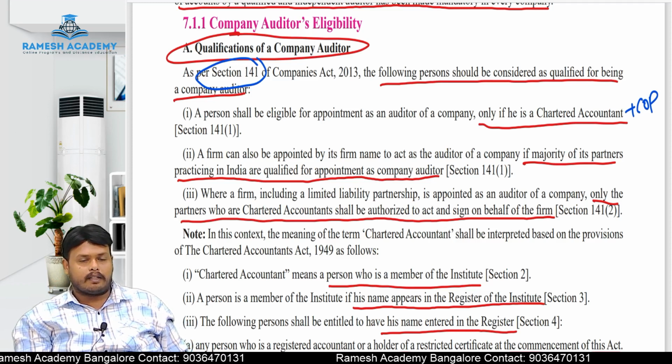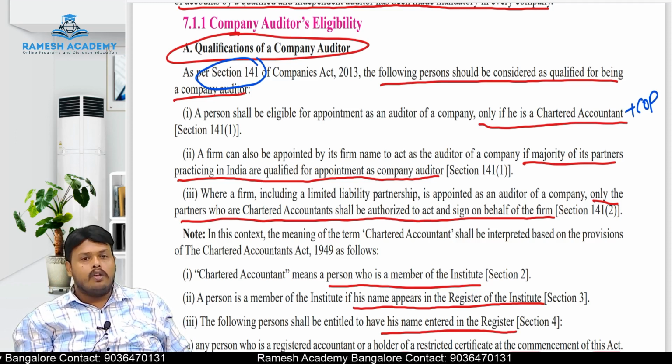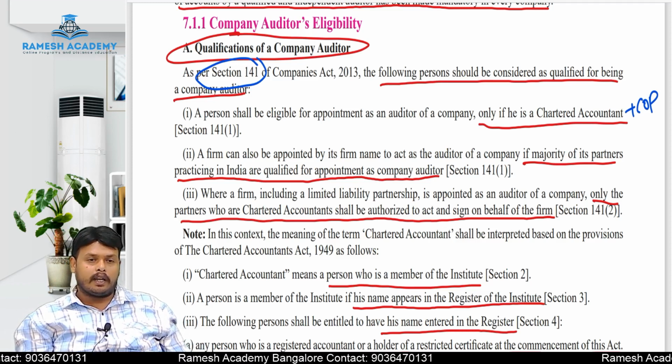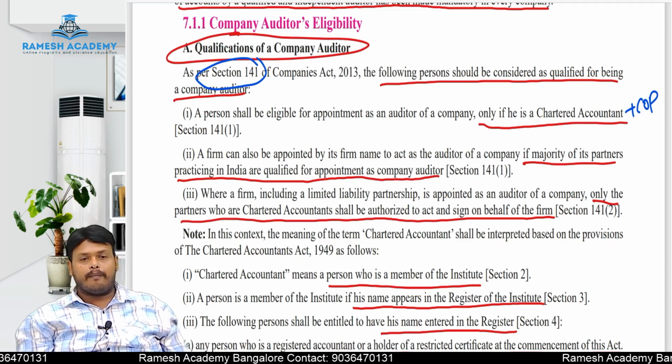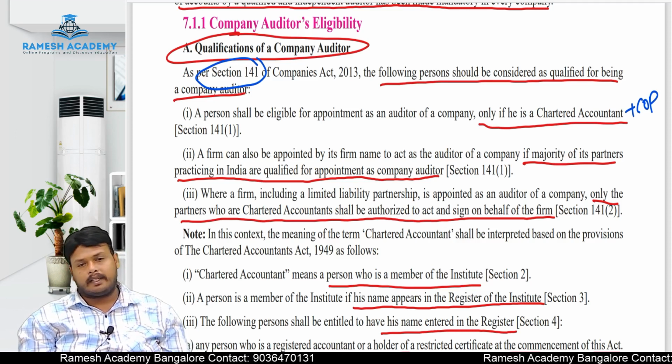A single question they may not ask for 7 marks, but both together they can ask for 7 marks in the examination. So for qualification of an auditor, you have to cover 3 points. First point is what? An individual can be appointed as an auditor. When can he be appointed as an auditor? Only when he is a chartered accountant holding a certificate of practice, then that person can be appointed as an auditor.